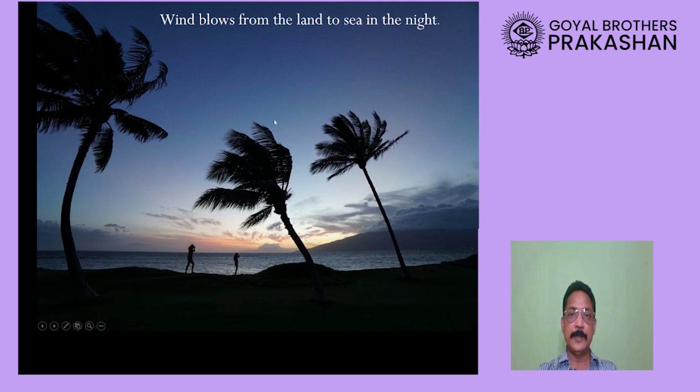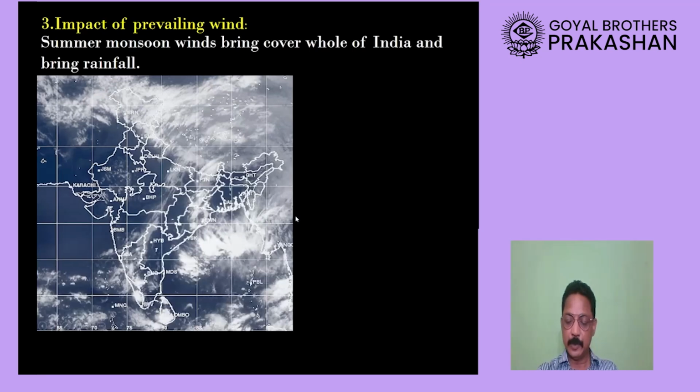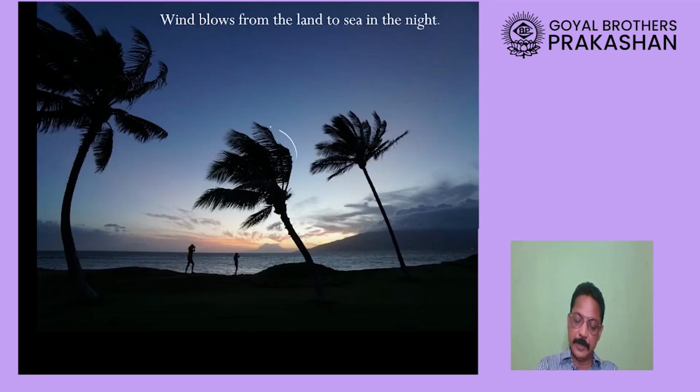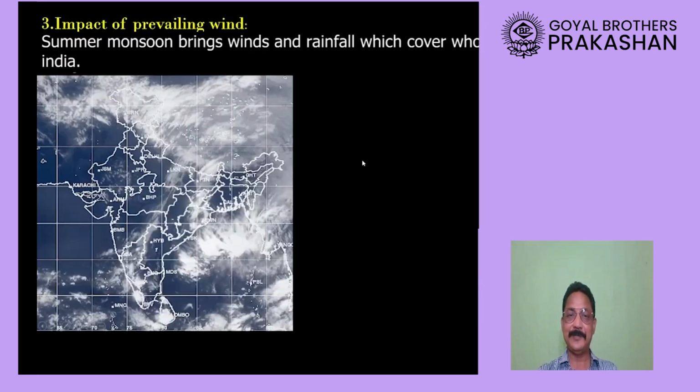Okay, now look at the branches of the tree. Okay, what do you see? These branches of the tree seem to be moving towards the sea. So what does it indicate? You are right, it means the wind must be blowing from the land towards the sea during evening time. Okay, now the third factor is called impact of prevailing winds. I repeat, it is called impact of prevailing winds.